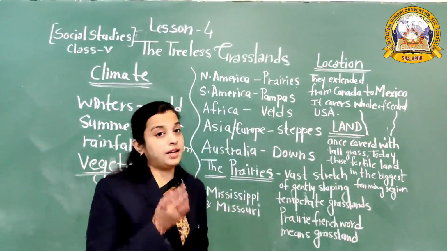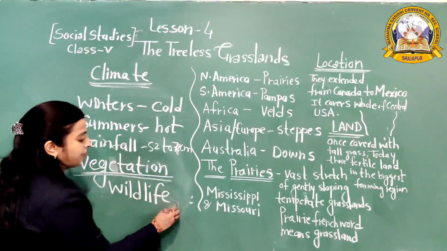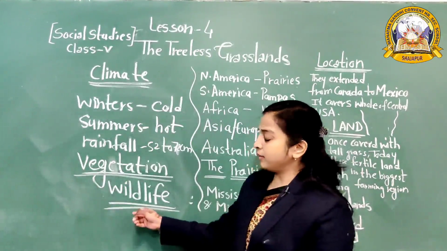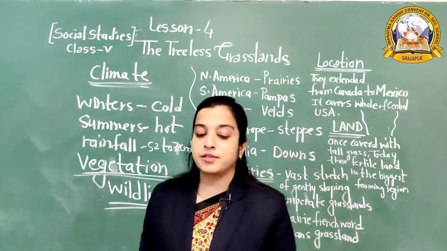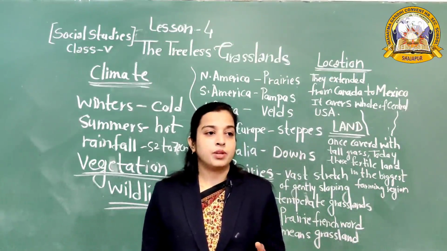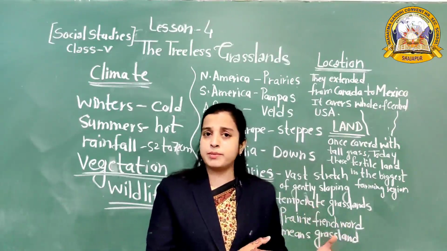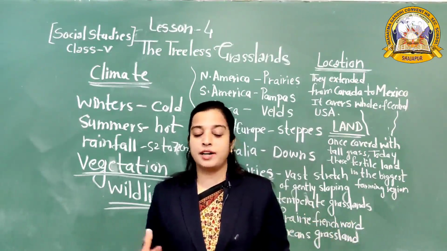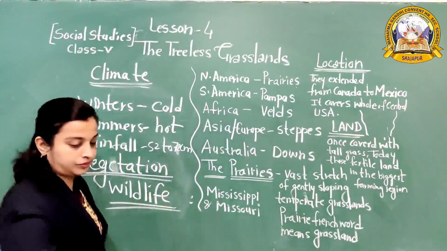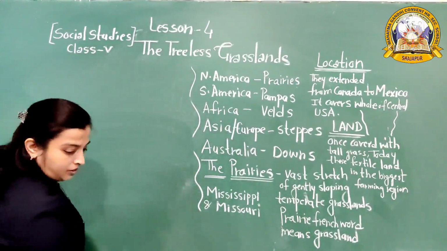Next thing is wildlife. What type of wildlife is there? Wildlife means what type of animals we found in this prairie. Those animals which adapted themselves to this semi-arid climate. यहाँ पर बारिश कम होती है, so those animals who adapt themselves to this semi-arid climate are found here. The names of a few animals are those found here. They are